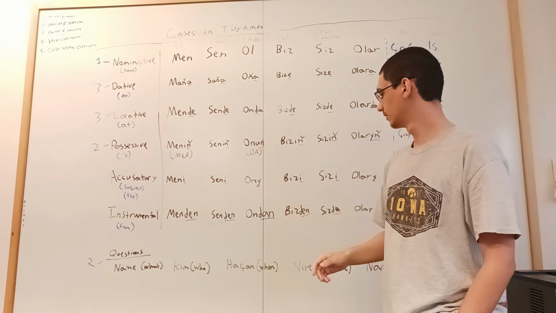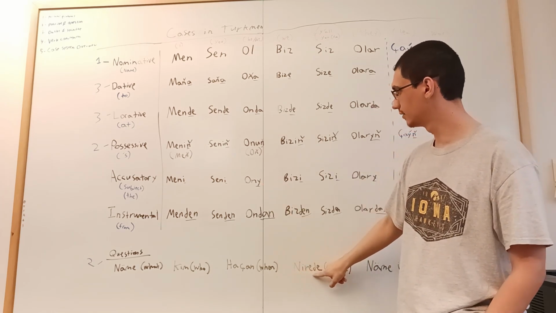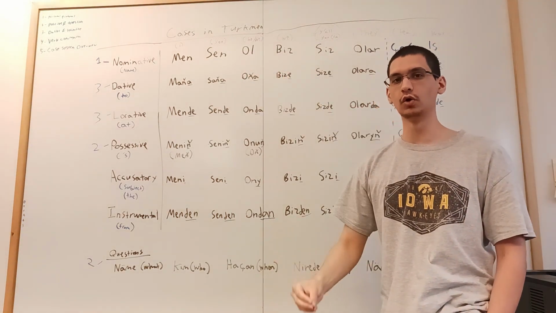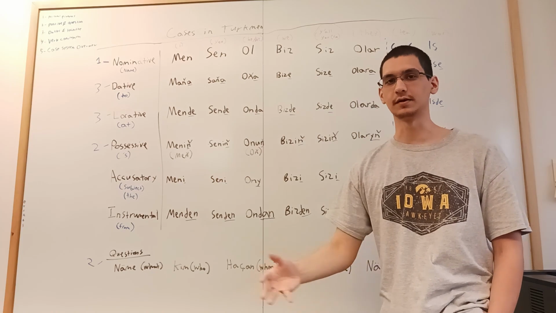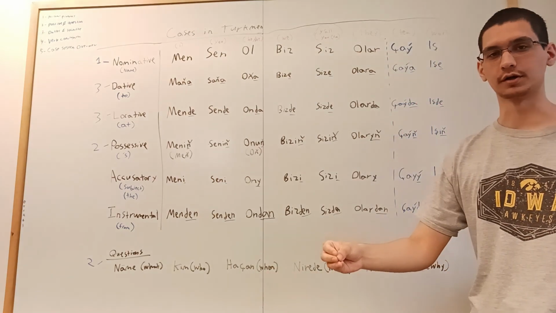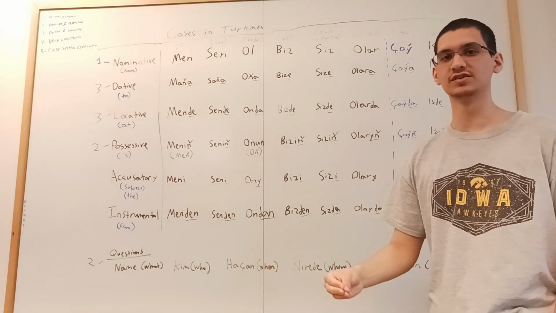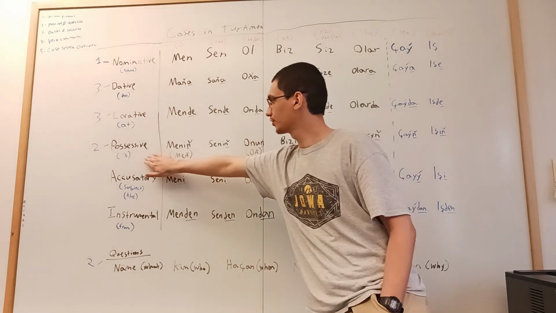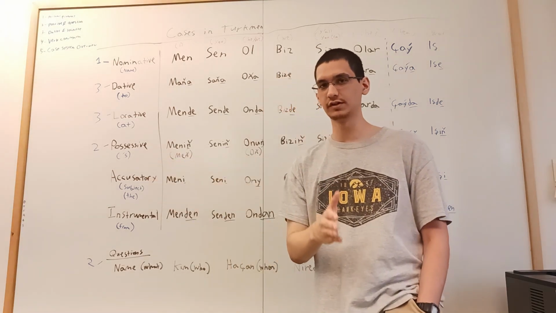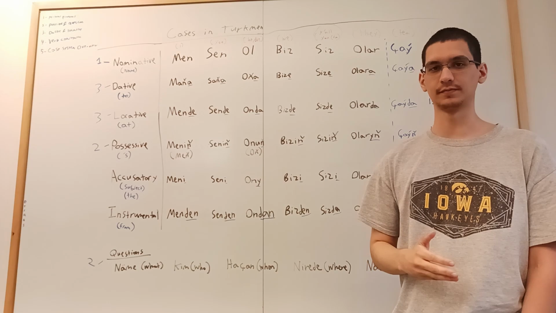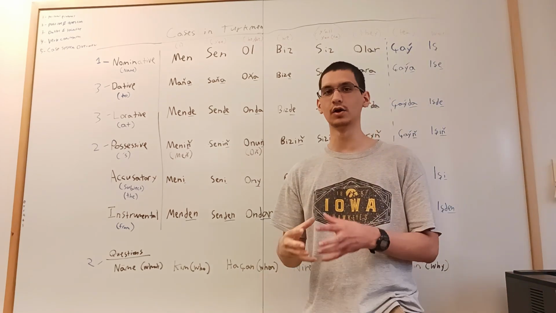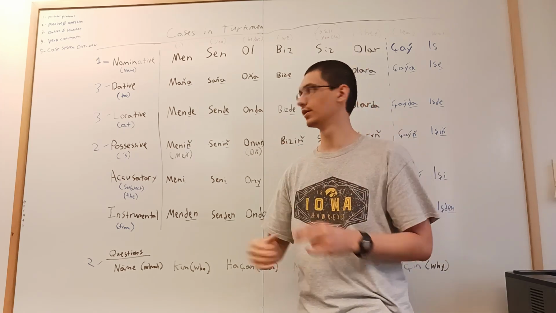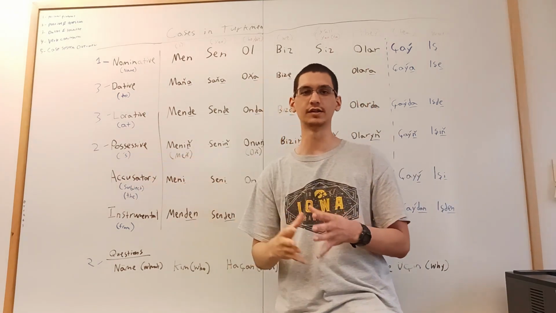Where is he? So where, nerede, and ol, nerede ol, or ol nerede. Where is he? He is at work. O işte, he is at work. That's the third case. The fourth case, and I covered this case in the second video, is the possessive case. So this is how you indicate ownership. In the English language, apostrophe S is how you convey this.